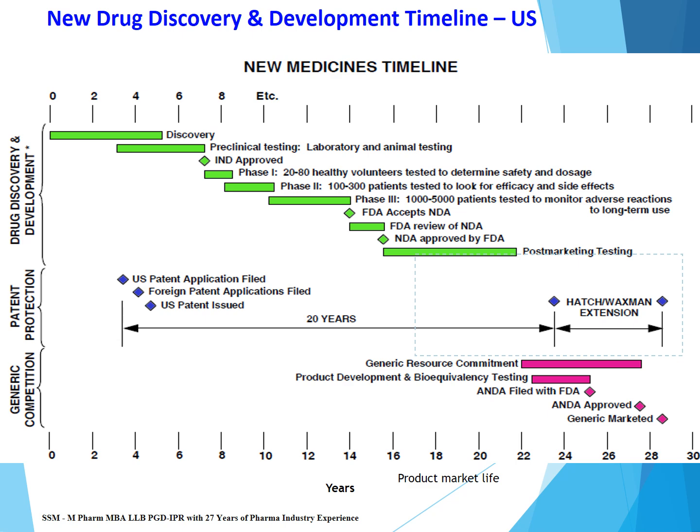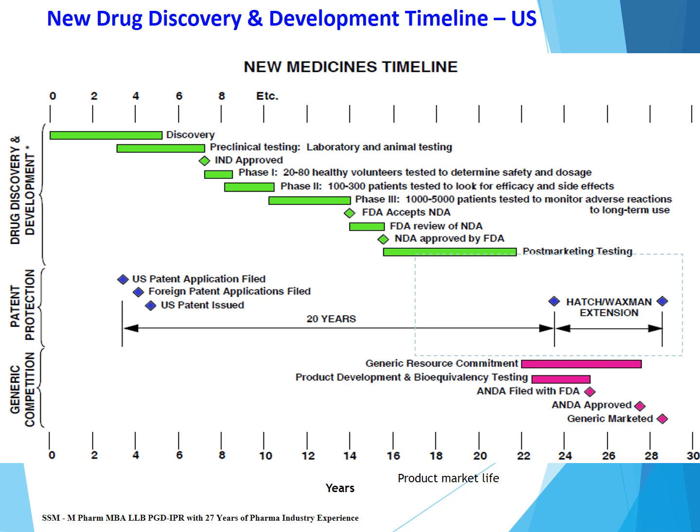After discovery of the drug, when you have the product or invention, the company will immediately file the patent application in the home country and in foreign countries, and the patent will be granted by the patent office if it is grantable. The patent term will be 20 years from the date of filing of the patent application, but the patent term can be extended. If there is a delay in regulatory approval, then through the Hatch-Waxman extension in the US, the patent term may be extended by a maximum of 5 years. Also in the US, if there is a delay in grant of the patent by the patent office, the term can again be extended.